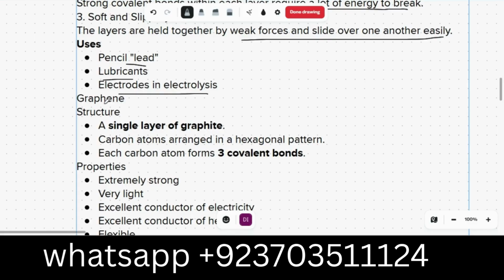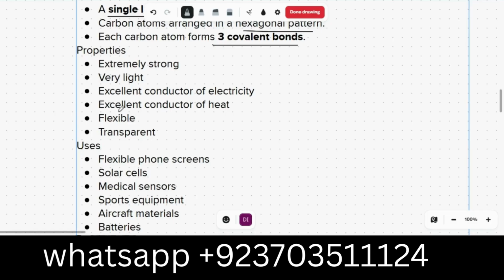Now graphene. Graphene is a single layer of graphite. When you take a single layer from graphite, that is called graphene. Again, it is in a hexagonal pattern, and every carbon has three covalent bonds. They are extremely strong, but very light. That's why carbon fiber is used in high-performance vehicles, for example sports cars and jets, because it is very light.